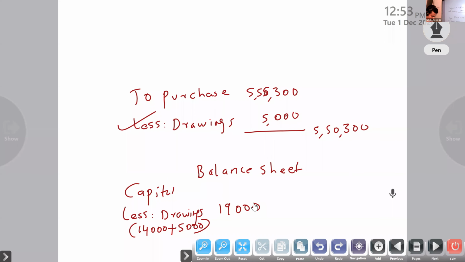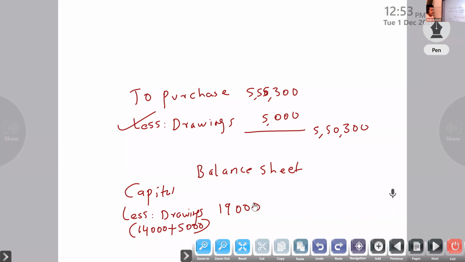Inside the trial balance, drawings given is 14,000, then adjustment 5,000. That is the second adjustment. If a private purchase is included in the purchase, from purchase you have to minus, then in the balance sheet, capital less drawings.